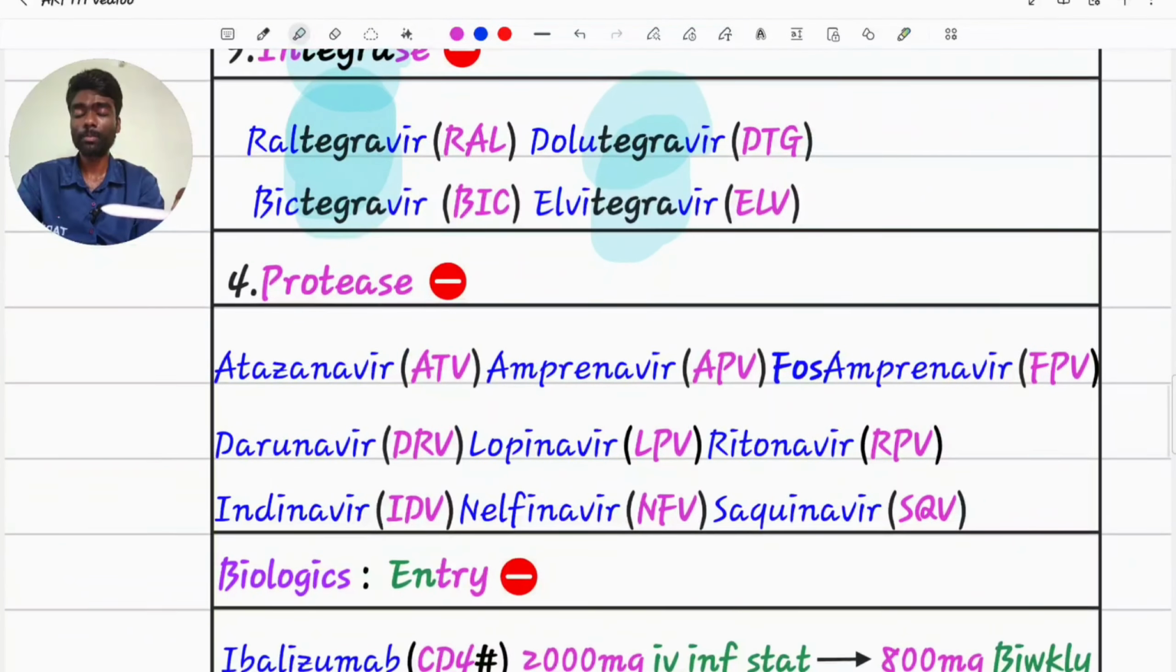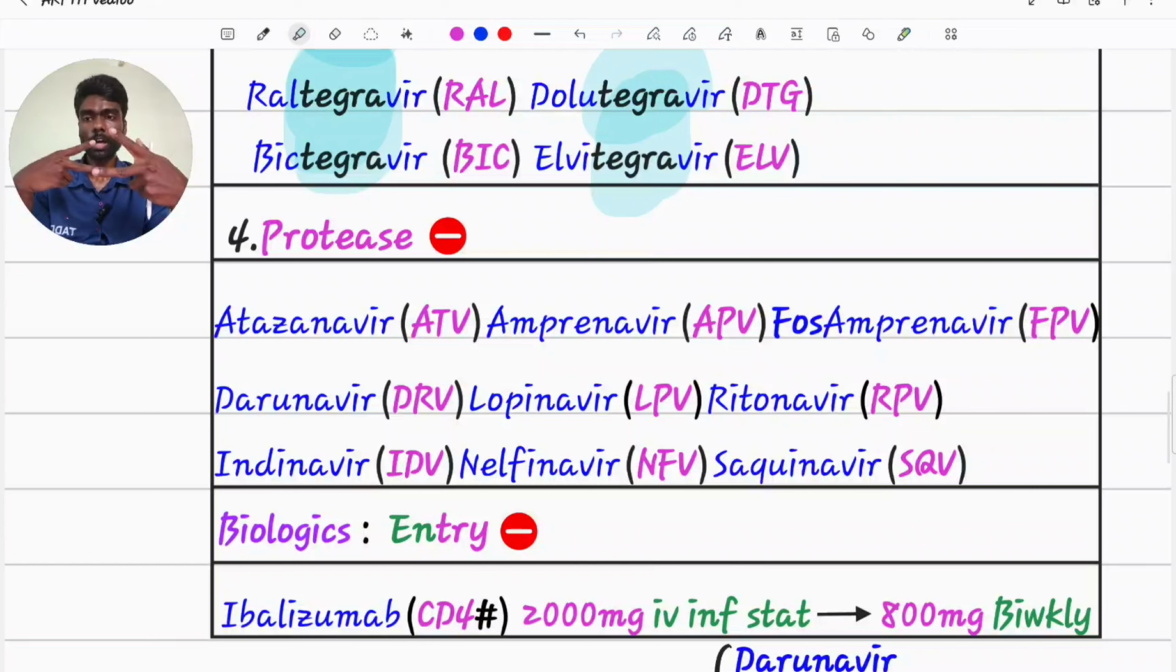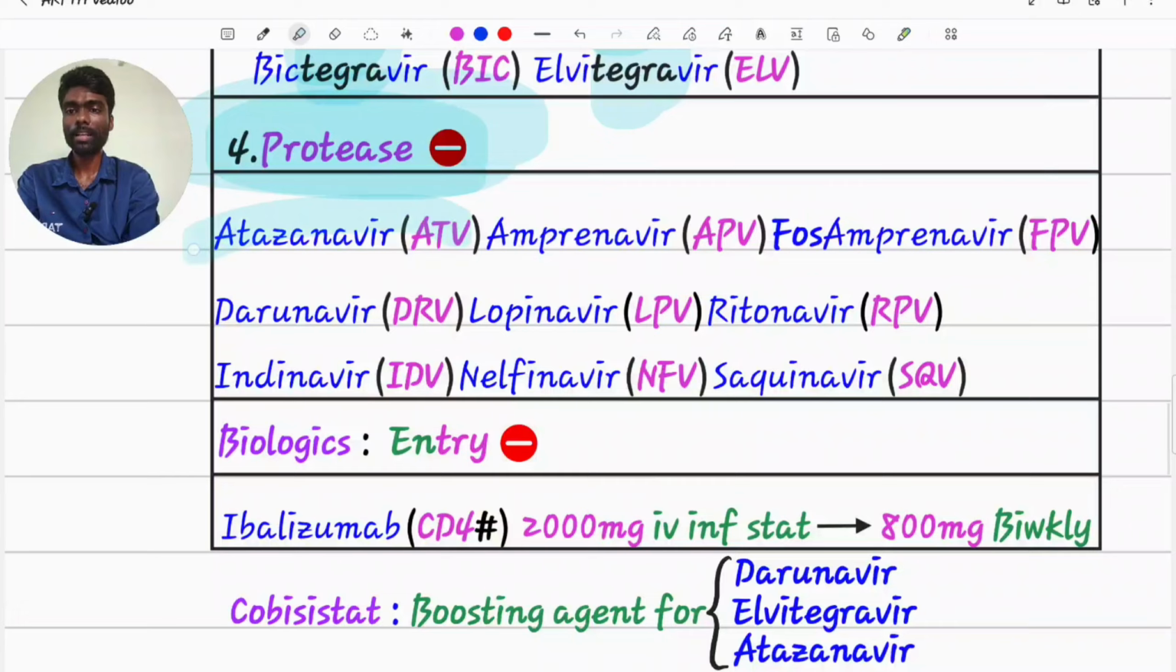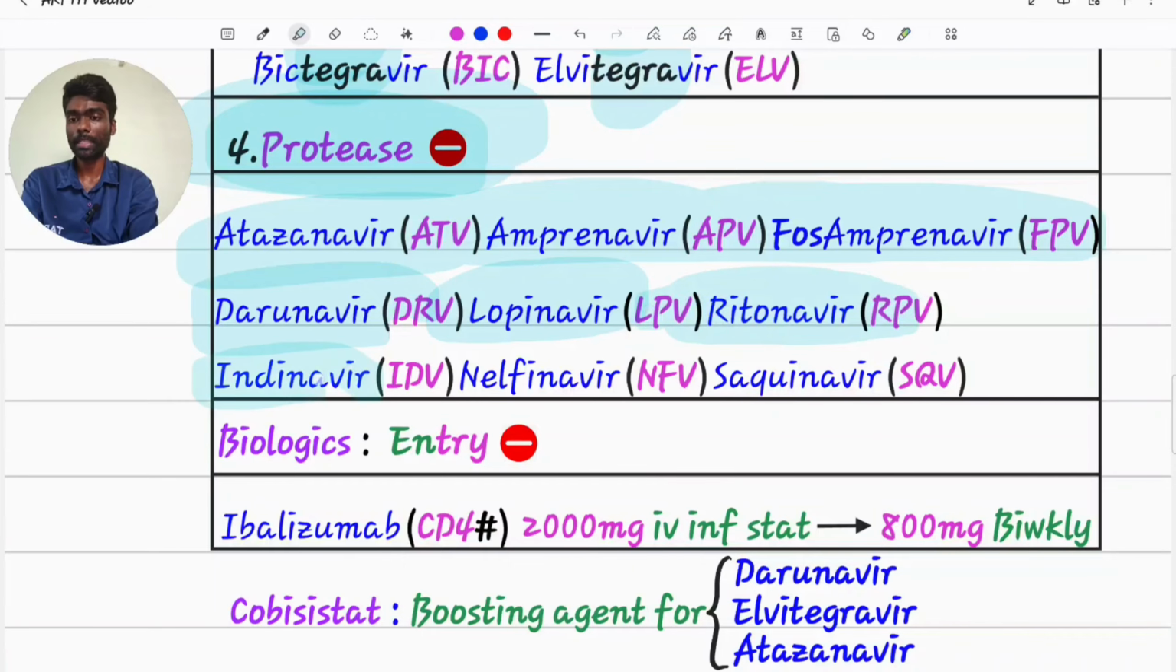Next, protease inhibitors. Now our viral DNA has incorporated into host DNA. Then using the protease enzyme, they will form new virions. Protease will break down proteins into small particles, which will form new virions. Here we can inhibit this enzyme protease by giving atazanavir, amprenavir, fosamprenavir, darunavir, lopinavir, ritonavir, indinavir, nelfinavir, saquinavir. These are all protease inhibitors.